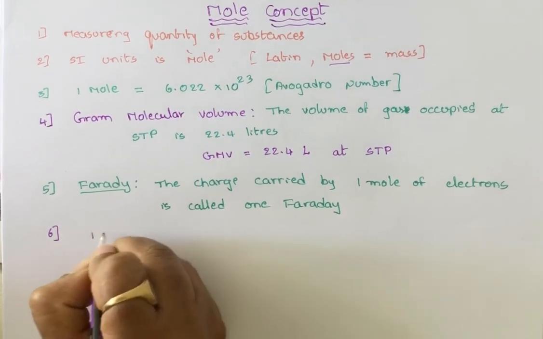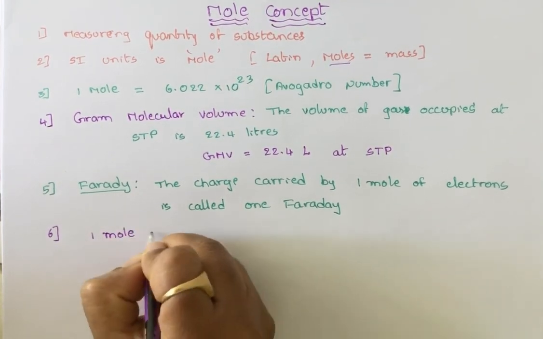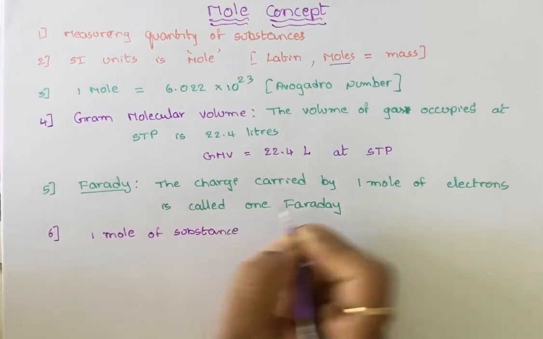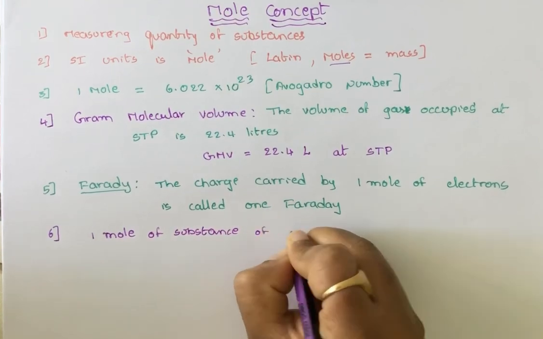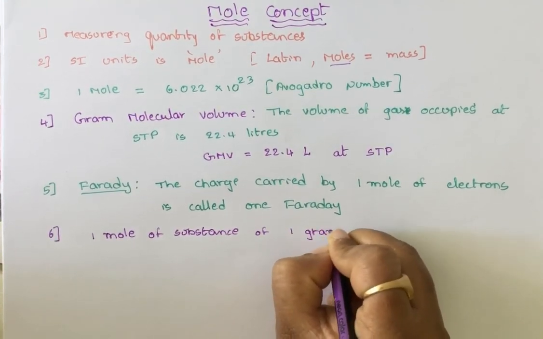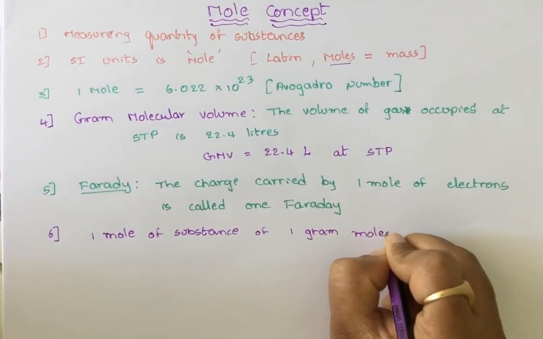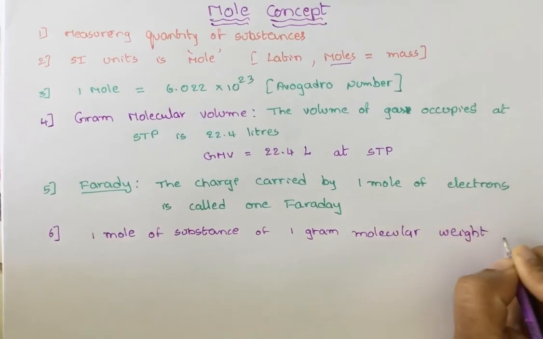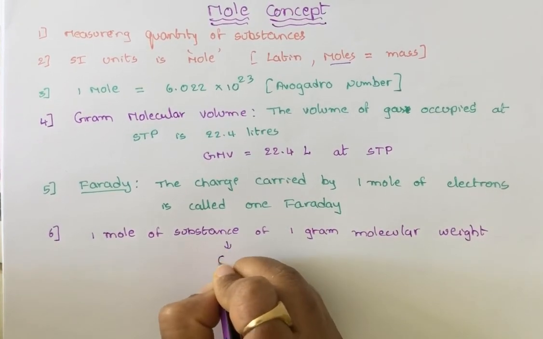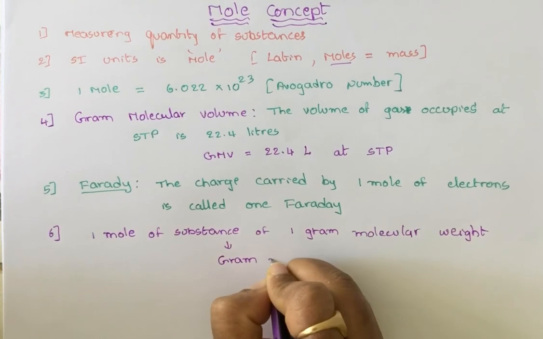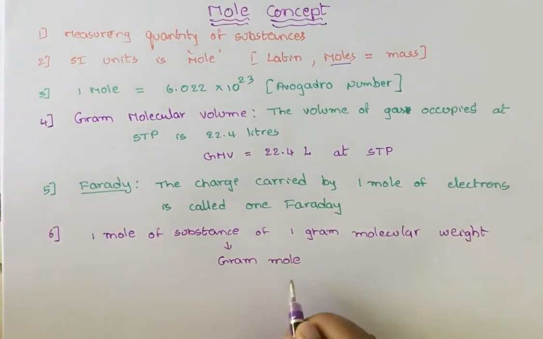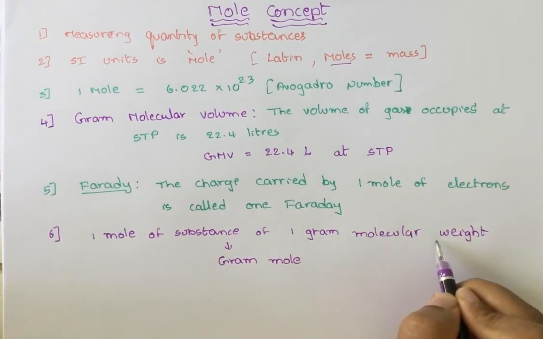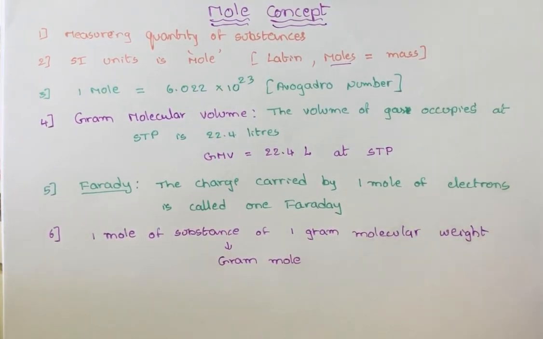So when you take 1 mole of a substance of 1 gram molecular weight, we call this one gram mole. What is gram mole? 1 mole of substance of 1 gram molecular weight is said to be a gram mole.